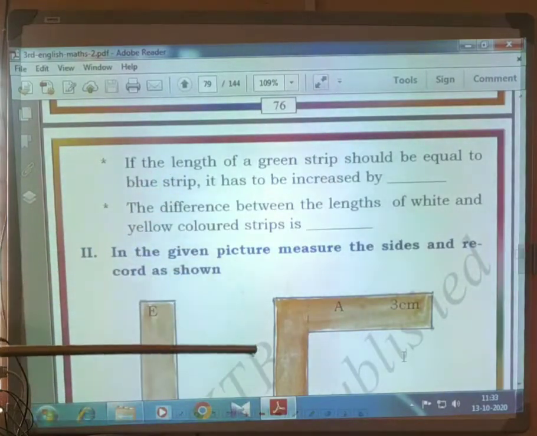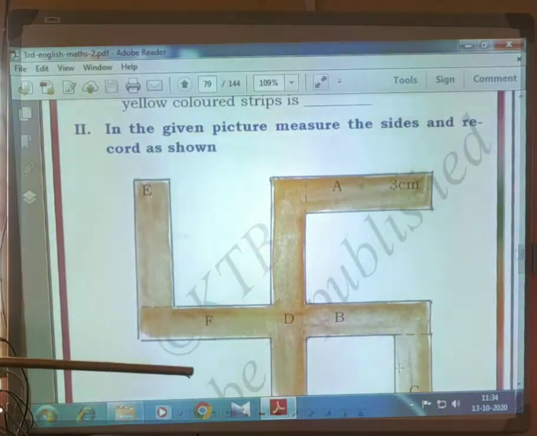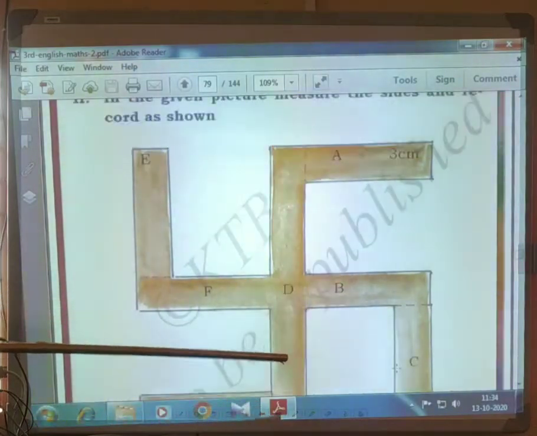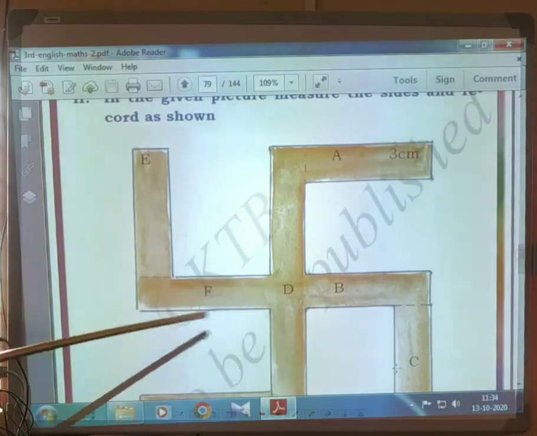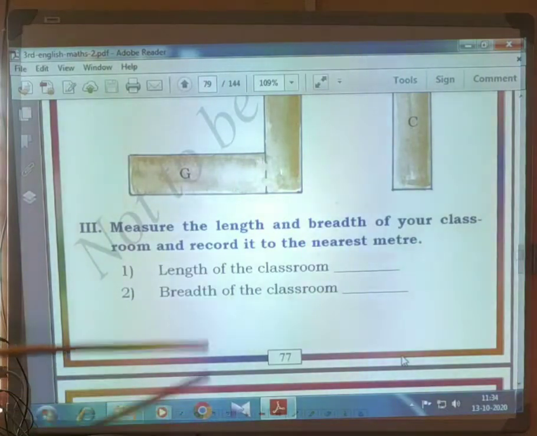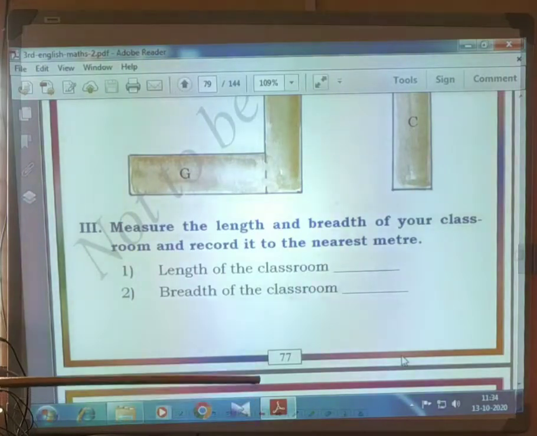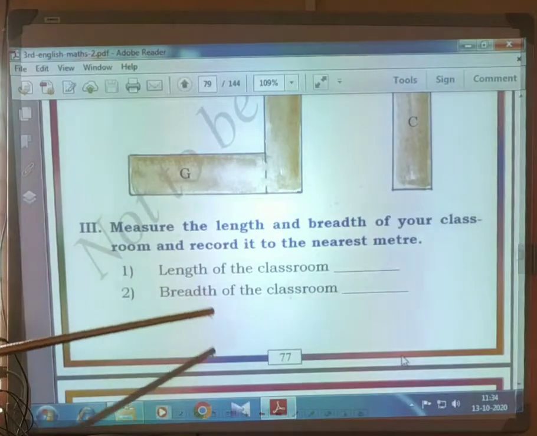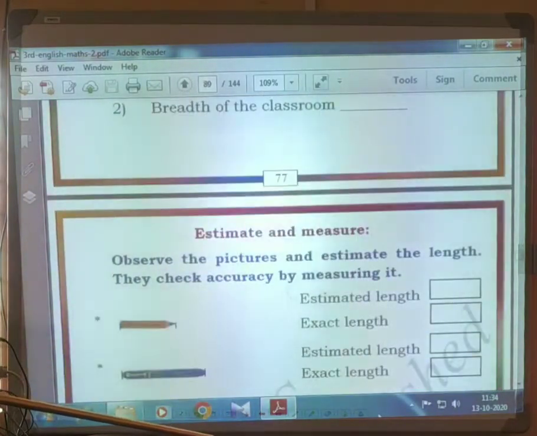See here, in the given picture, measure the sides and record as shown. You have to measure the size and record. One is done for you. Distance from here to here is 3 centimeter, and here to here how many centimeters you have to write. This one also you have to do in your classwork book. Measure the length and breadth of your classroom and record it to the nearest meter. Length of the classroom, how many centimeters, you have to write, and breadth of the classroom also measure by scale and write the length.